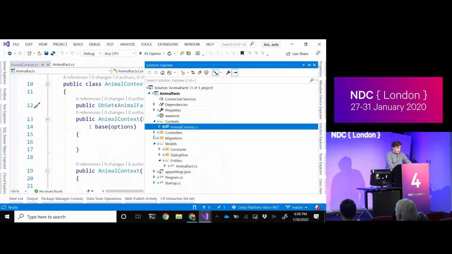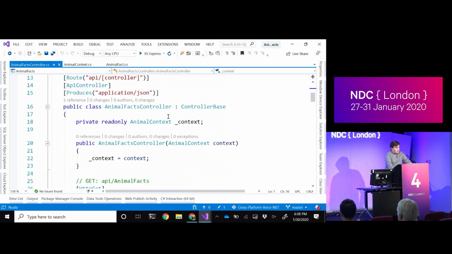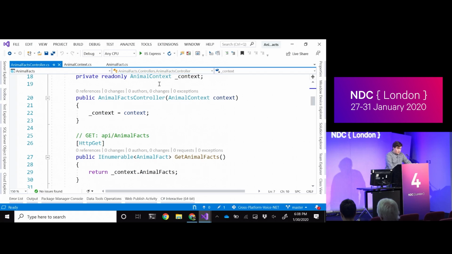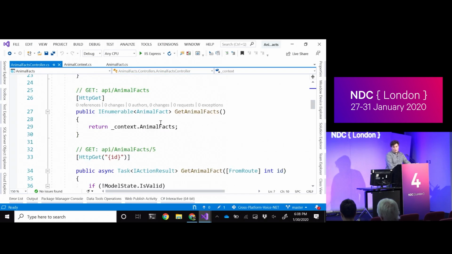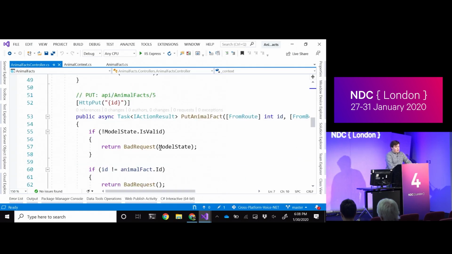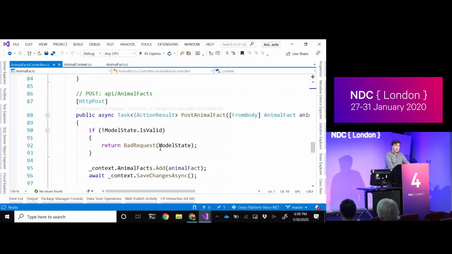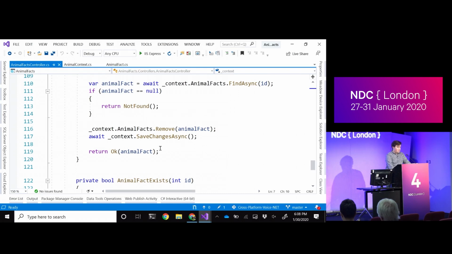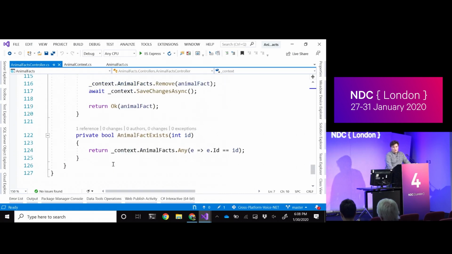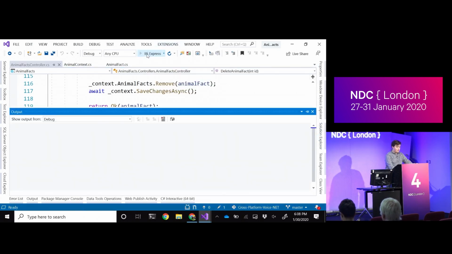And if we look at our controller that's generated, we have the management stuff we'd expect. If I scroll down, I've injected my animal context in here. I can get all of the animal facts that I have. I can get a specific one by ID. I can update an existing animal fact if I want to make any changes. I can create a new animal fact. I can delete them as well. Basically, this is the generated stuff if you've ever used, give me a controller using Entity Framework. So I can't even take full credit for this. I've also added Swagger in front of this using Swashbuckle.